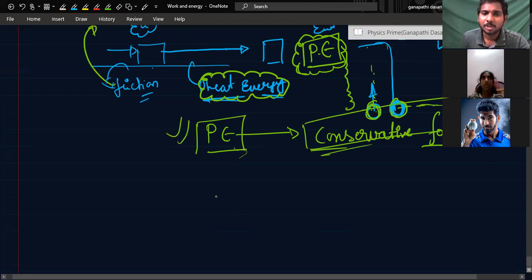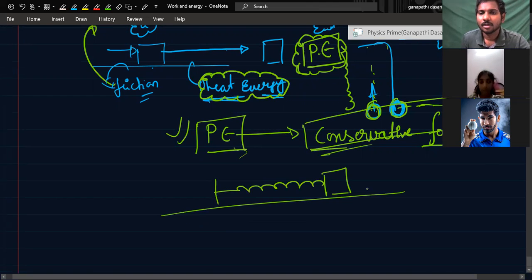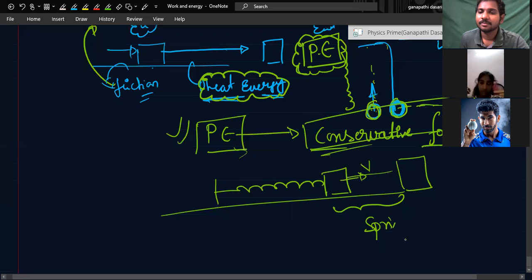Like a spring, for suppose. Initially the spring has got some velocity. Slowly the spring will go here and the velocity will become zero, right? So the kinetic energy is lost. That kinetic energy is converted into spring force.